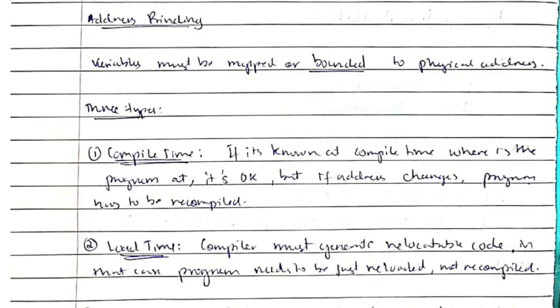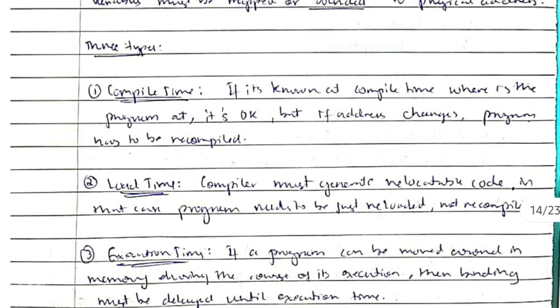The next one is address binding. That means we have some variables here. Suppose the variable has the value 10, and it should be bound to a physical address before executing. If the address is 123, it should be bound with it, meaning the address should be associated with the variable before the execution. We can do this at three specific times. First is at compile time. If you do that at compile time, it's okay, but if the address changes after the compilation, then it has to be recompiled. And the second one is load time.